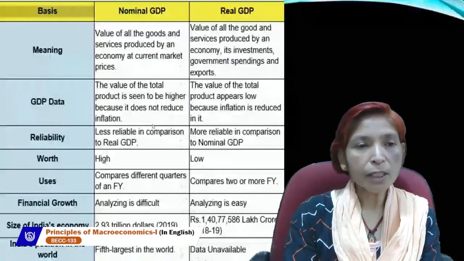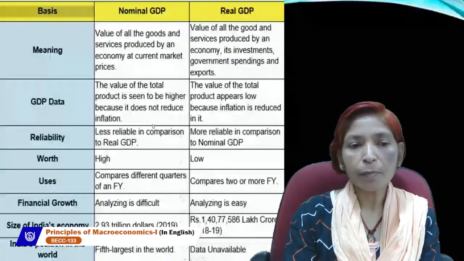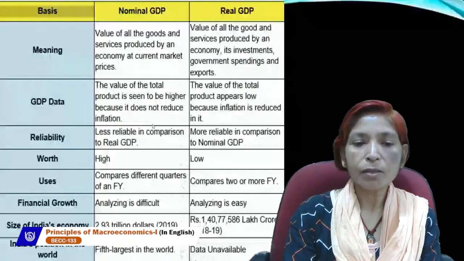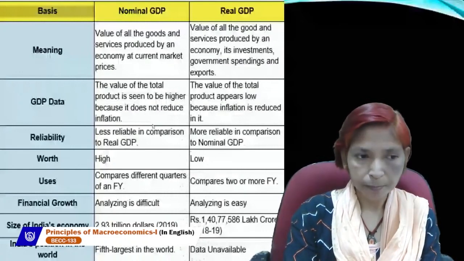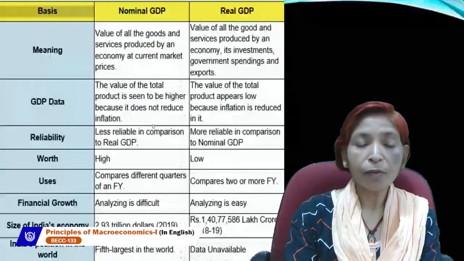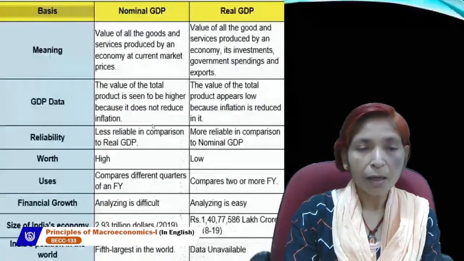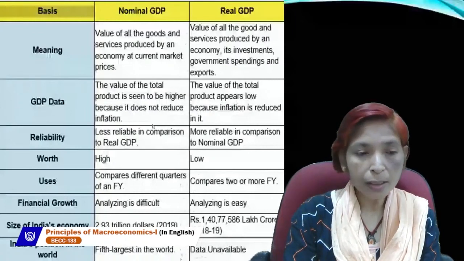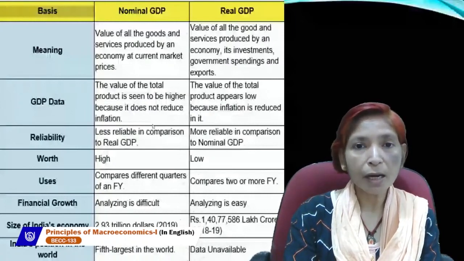So nominal GDP is less reliable in comparison to real GDP, and real GDP is more reliable in comparison to nominal GDP. Nominal GDP worth is high. Why is its worth high? Because it is based on current year price, and in the current year only price increases, output does not increase. That's why its worth is high and real GDP worth is low.